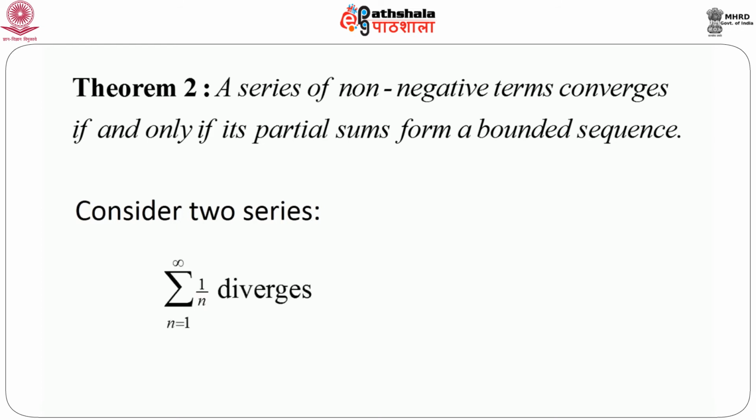One is summation 1 by n, and we have just seen that summation 1 by n is actually a divergent series. Now interestingly, if we just increase the power of n in the denominator a little bit, say summation 1 by n square, it can be shown to be convergent. So you see 1 by n and 1 by n square look more or less very close to each other, but a slight increase in the power of n in the denominator completely changes the nature of the series of these real numbers. So the question is, these two series look more or less similar, only the change in the power is there.